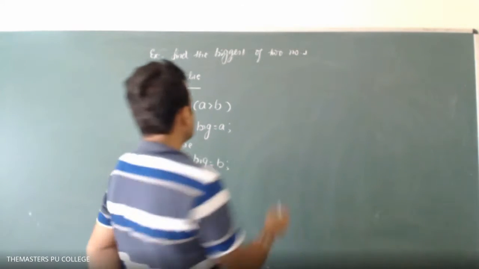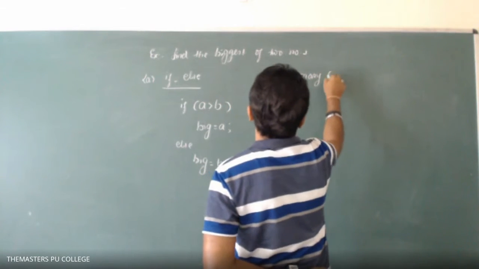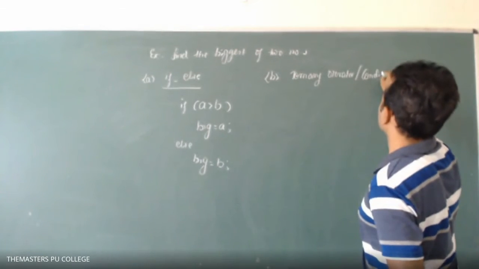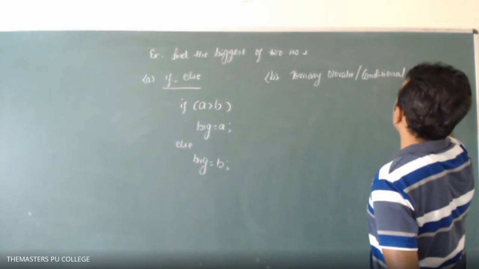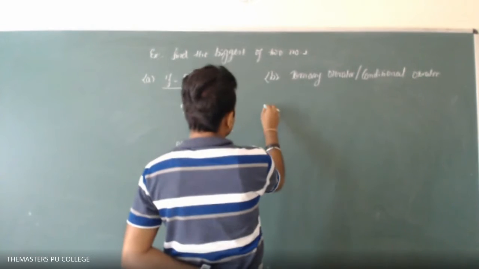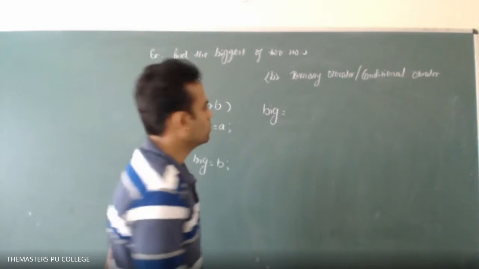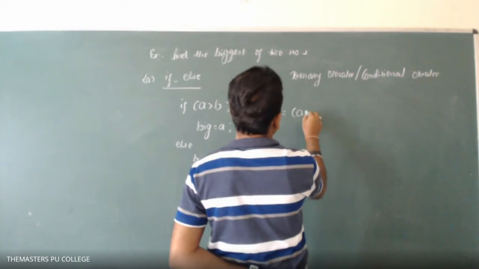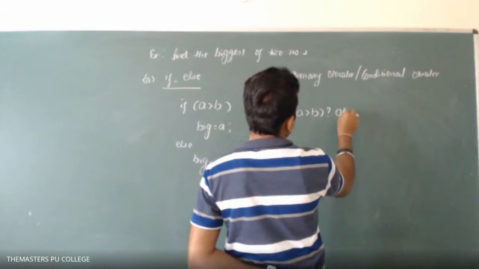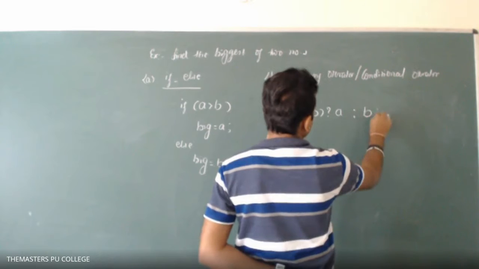Now we will do it using the ternary operator, which we can also call the conditional operator. Here you can take big as an identifier. Big is equal to expression 1: A is greater than B, question mark, then A colon B. That's it.